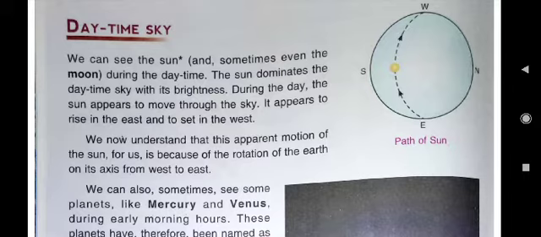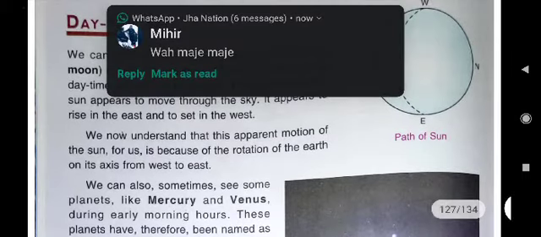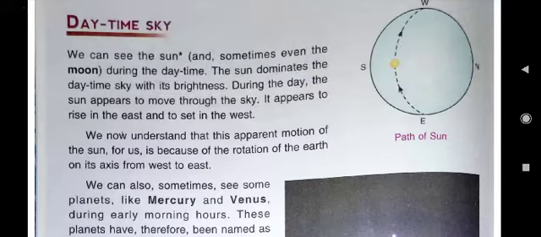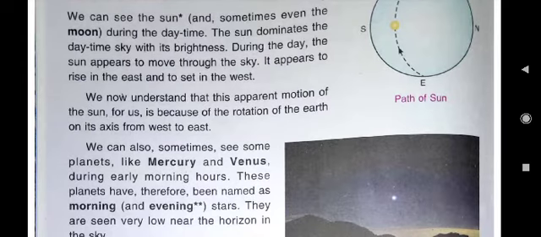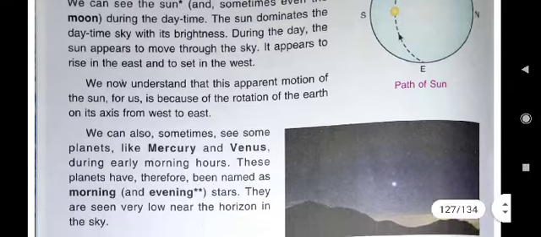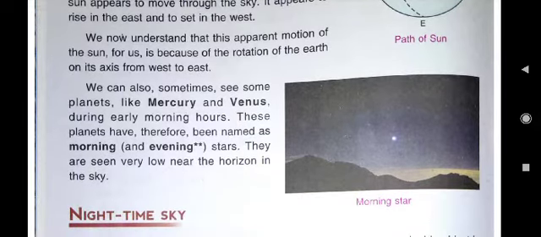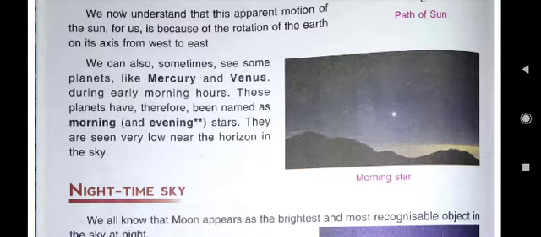And during night time, the brightest object is moon. But what happened? Moon does not have any light of its own. It reflects what it gets from the sun. Moon is a non-luminous body like Earth. No light of moon is there. So we have seen, sometimes we see in the low horizon in the sky, very low, Mercury and Venus during morning hours and evening hours. So they are sometimes known as morning and evening stars.